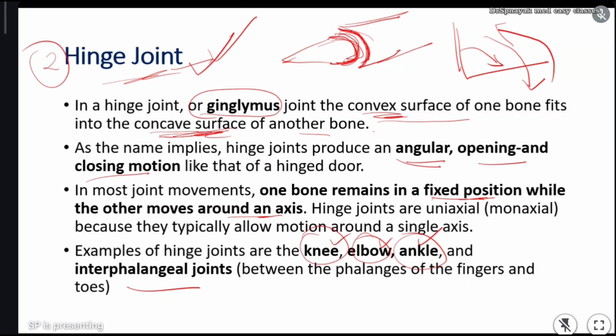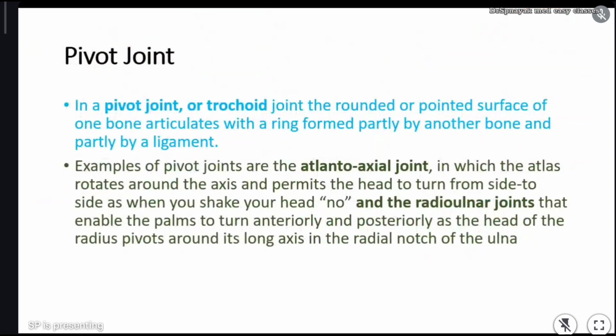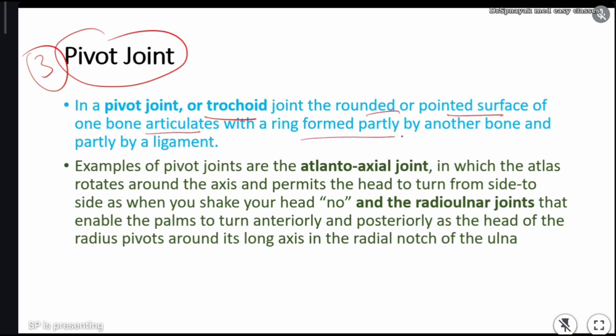This is the second type of joint present in synovial joints. Now the third one is the pivot joint. I think everybody is following me. These are also called trochoid joints, and the rounded or pointed surface of one bone articulates with a ring formed partly by another bone and partly by ligament. Here the best example is the atlantoaxial joint. In the previous class I told, see, we have C1, C2. C1 is called atlas and C2 is axis. Okay, atlas will sit on axis.